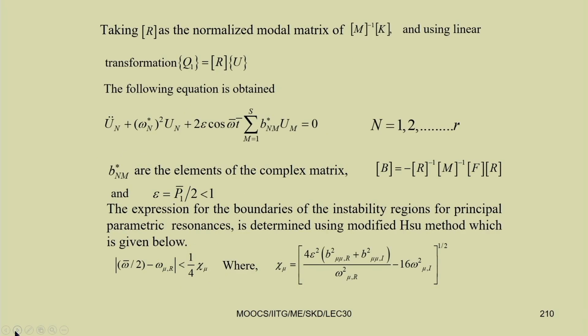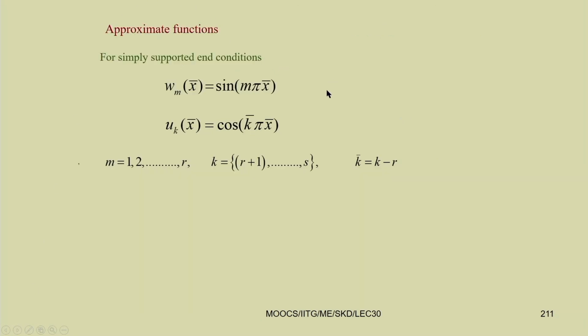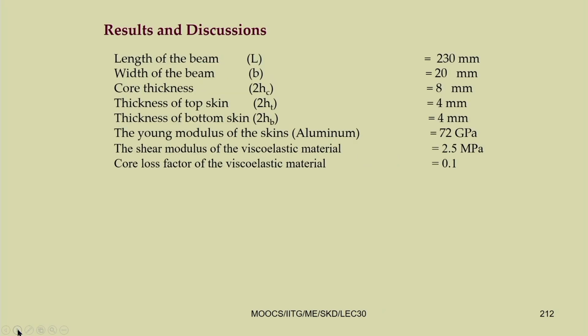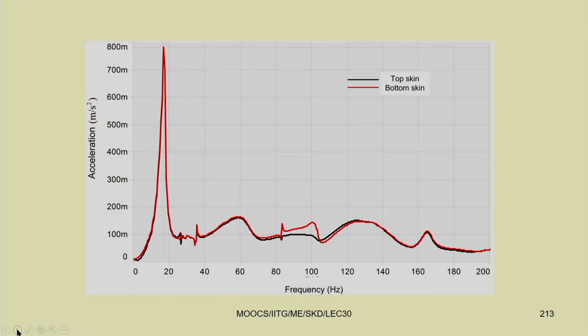You can go through the details of this work in the work of Biswajit Naik, who was my PhD student. You can get this reduced equation. Now, using this reduced equation, we can use the modified Hsu method to find the instability region. The equations are already given in this modified Hsu method. By using it, we can find the response of the system.